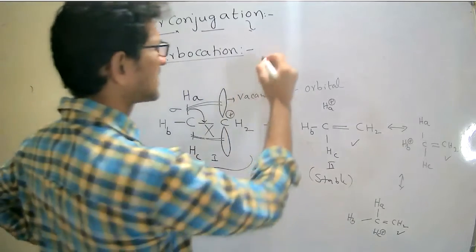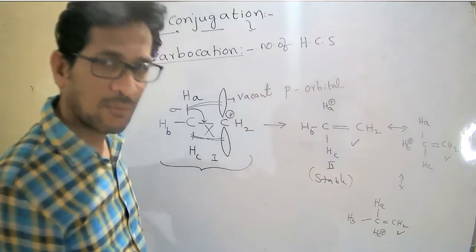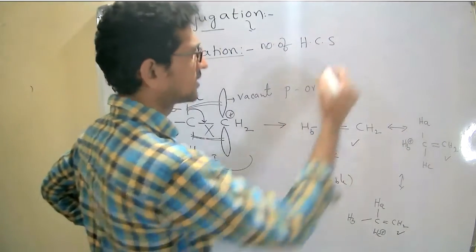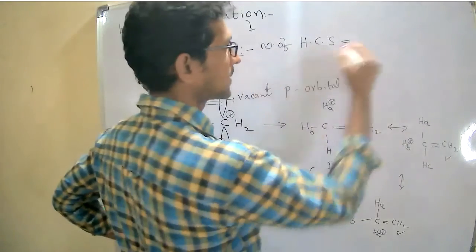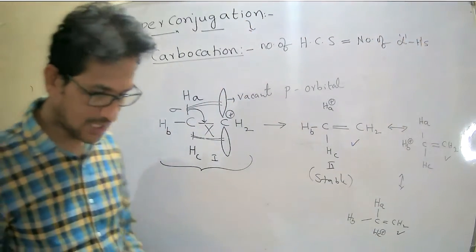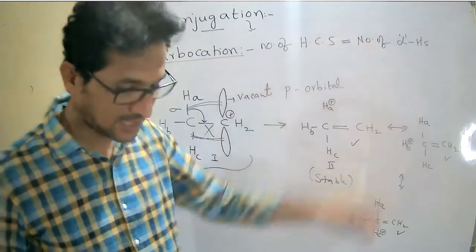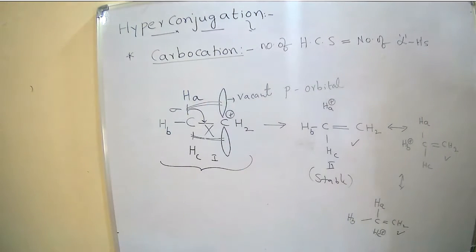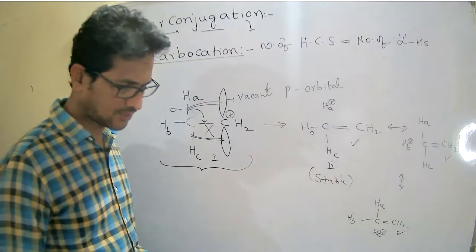So I can simply write: the number of hyperconjugated structures is equal to the number of alpha hydrogens. The number of hyperconjugated structures you obtain depends on the number of alpha hydrogens, right? Okay.